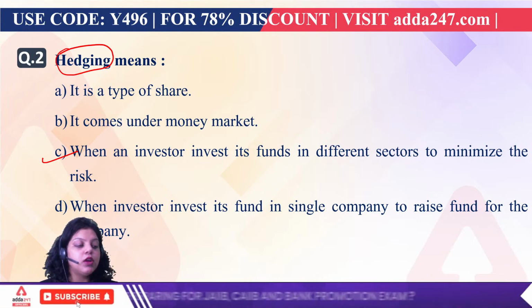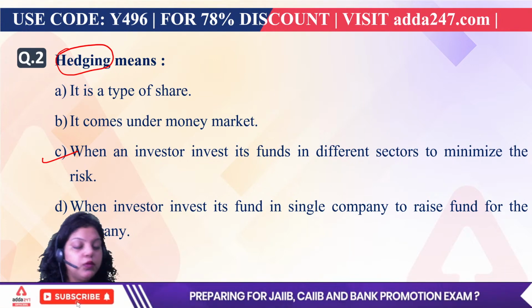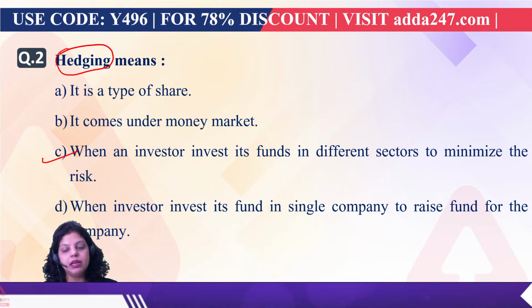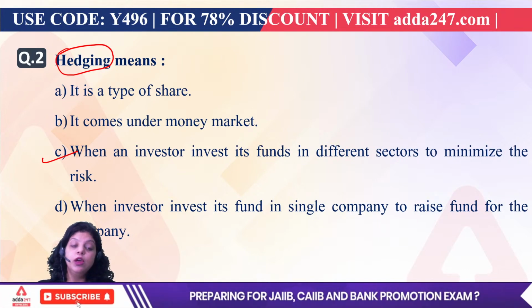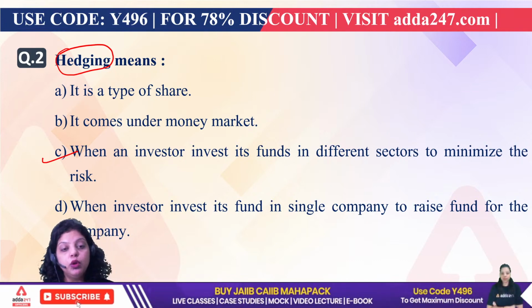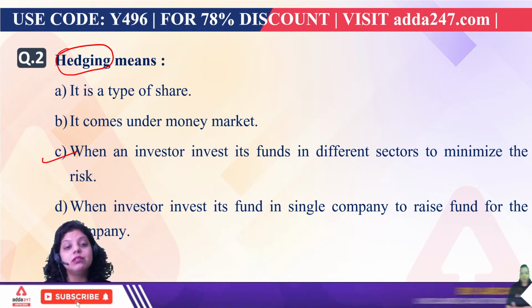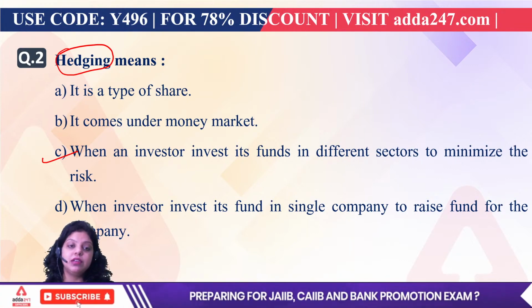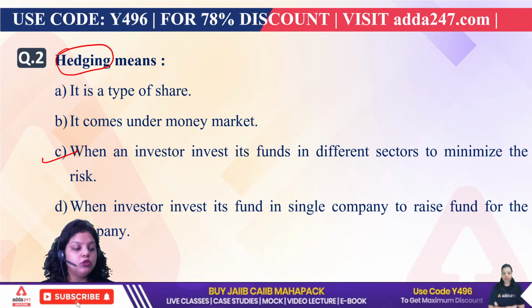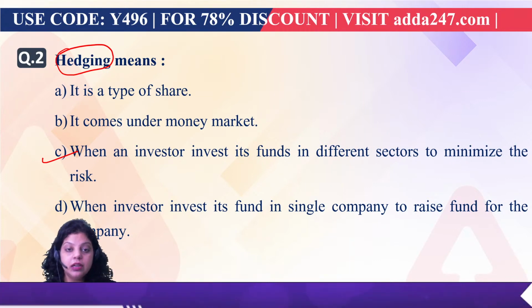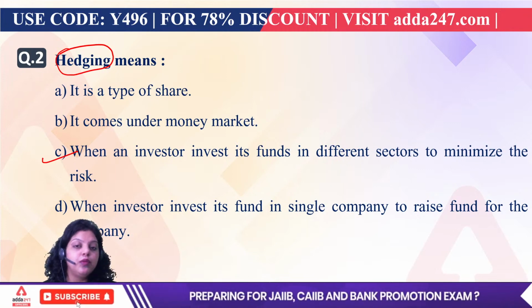So first of all, when we talk about portfolio investment, what is portfolio investment? Portfolio investment is a type of investment in which an individual person invests his or her money in diversified sectors. Why are we investing in diversified sectors? To minimize the risk. So portfolio investment is the type of investment where you are investing in diversified sectors, and this process of investing in diversified sectors is known as hedging. So hedging is simply a process in which an investor invests its fund in diversified or different sectors to minimize the risk.